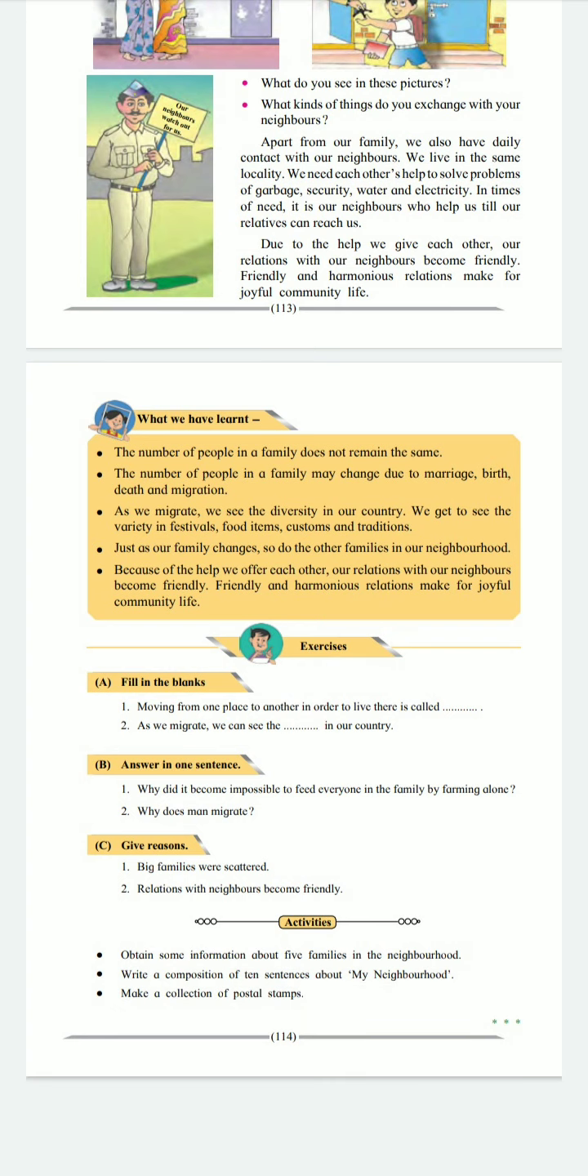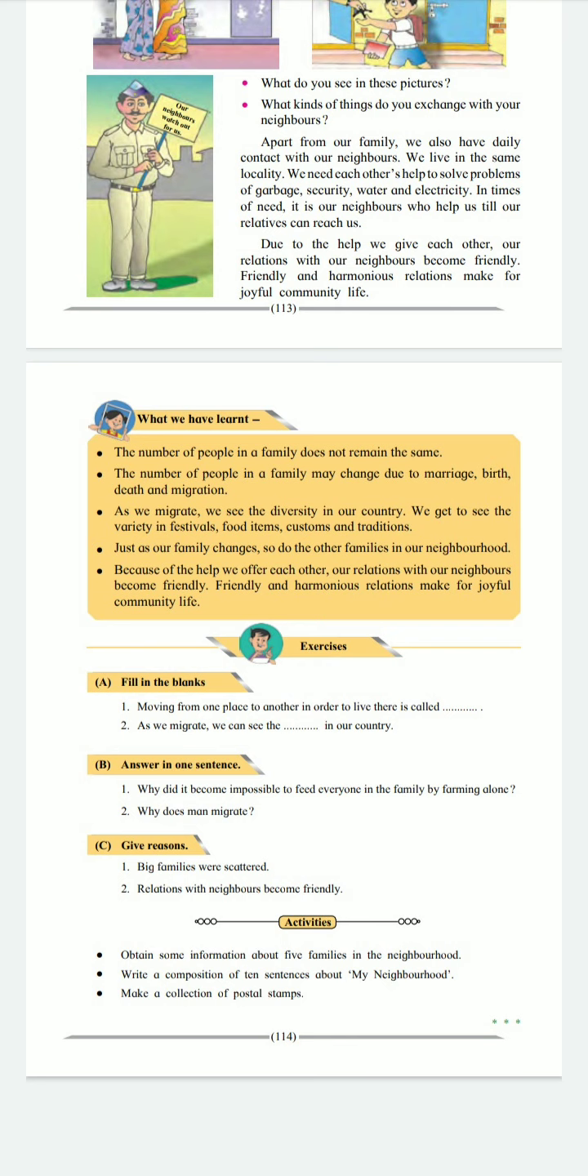Exercises: fill in the blanks. Moving from one place to another in order to live there is called ____. As we migrate, we can see the ____ in our country. Answer in one sentence. Why did it become impossible to feed everyone in the family by farming alone? Why does man migrate? Give reasons. Big families were scattered. Relations with neighbors become friendly.